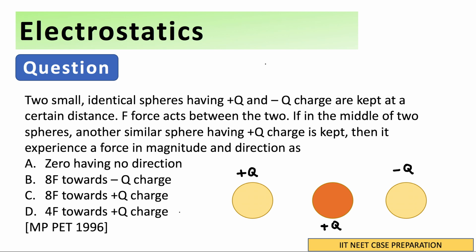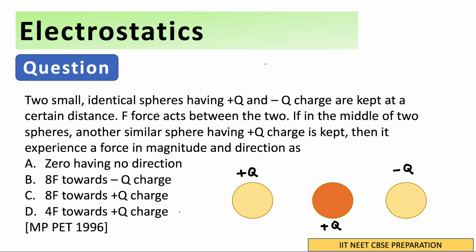Hello guys, let us take a look at this question. It says that two small identical spheres having plus q and minus q charge are kept at a certain distance. Let's mark also in the figure. This figure is quite self-explanatory, but let's quickly mark also.